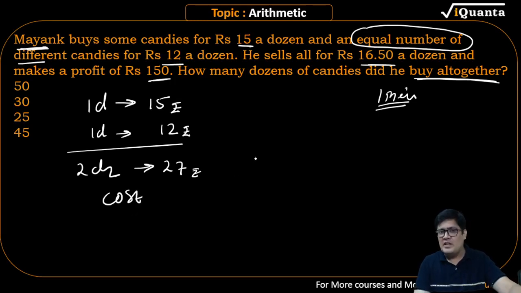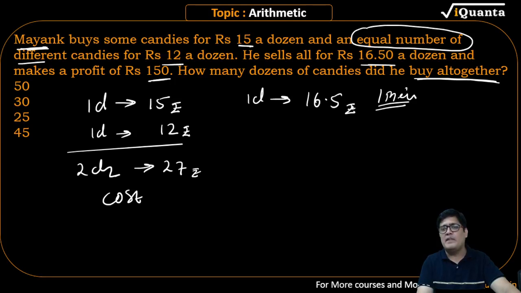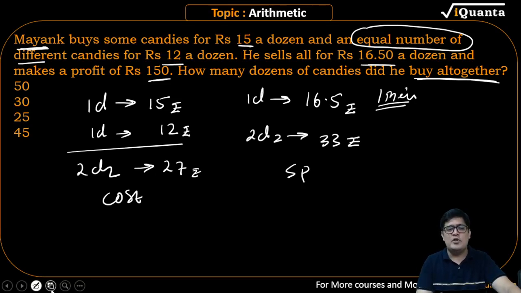And when he sells, 1 dozen was sold for 16.5 rupees. Because he is buying 2 dozen, the quantity will always be made equal while selling. So 2 dozen would be 33 rupees. So here this is the selling price. The question says, how many dozen should he buy and sell?